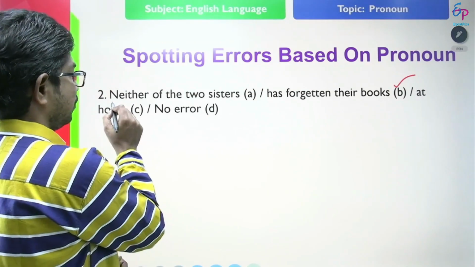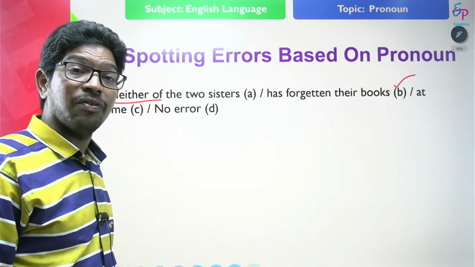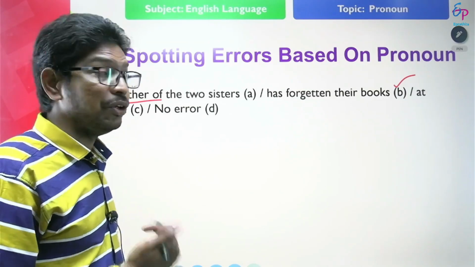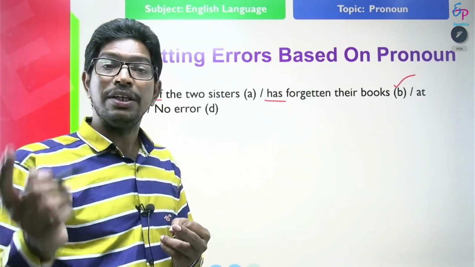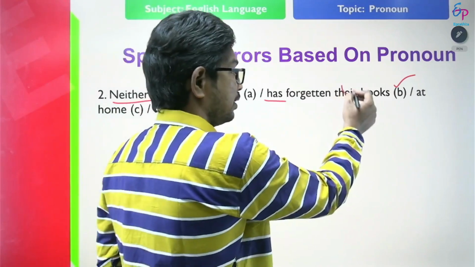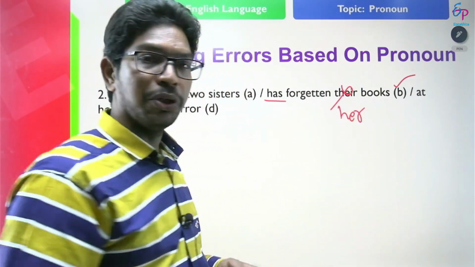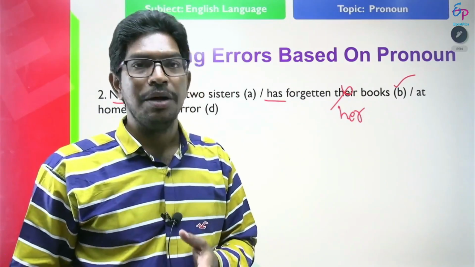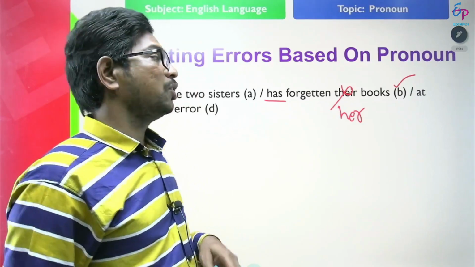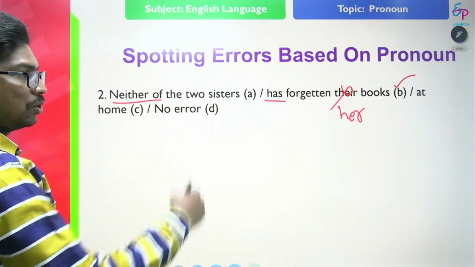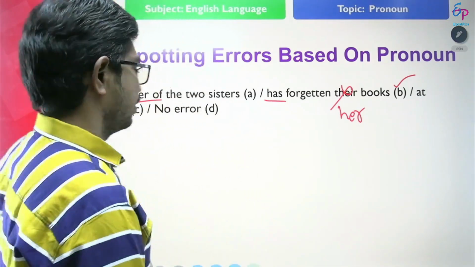Always remember, after neither of, either of, none of, any one of, we use only a singular verb, that is correct, has, and a singular pronoun, and their is wrong. Only her is correct. We use only a singular verb and singular pronoun with either of, none of, any one of, one of. So error is at B. Neither of the two sisters has forgotten her books is correct.